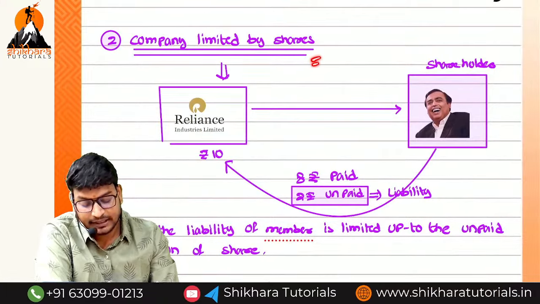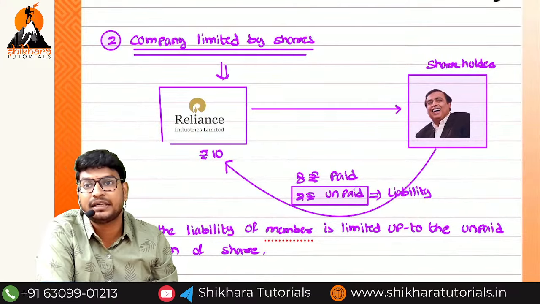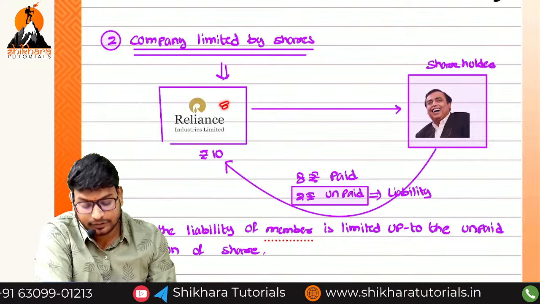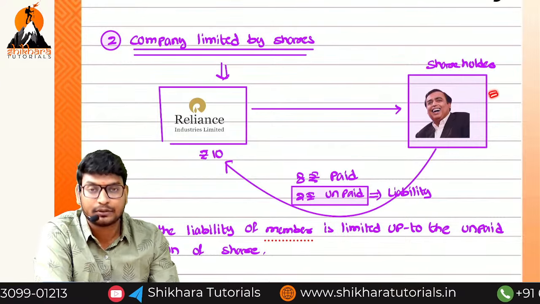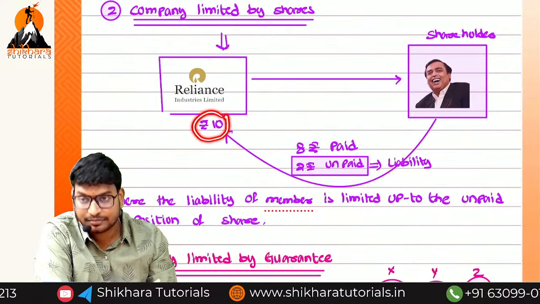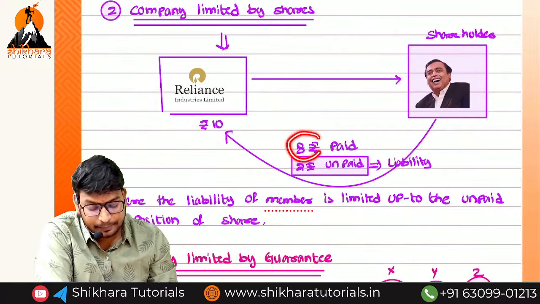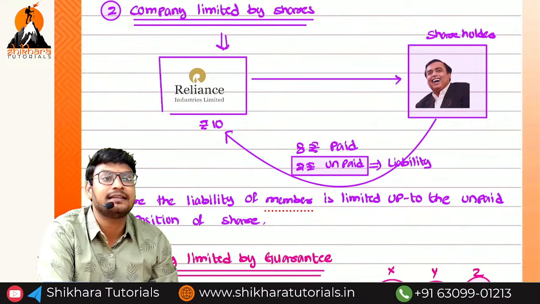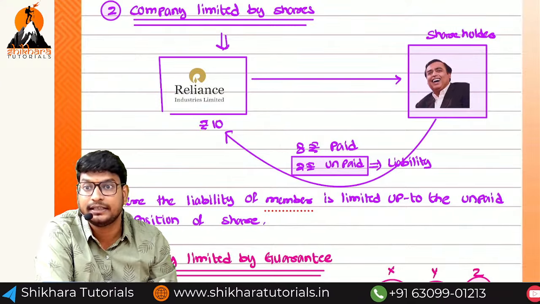Next, company limited by shares. What is the meaning of company limited by shares? We took the example of Reliance, where Mukesh Ambani is a shareholder. The actual share price is 10 rupees, but Mukesh Ambani paid 8 rupees. Still, the liability existing in the hands of Mukesh Ambani is 2 rupees.